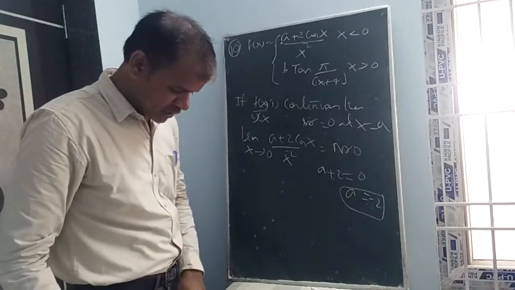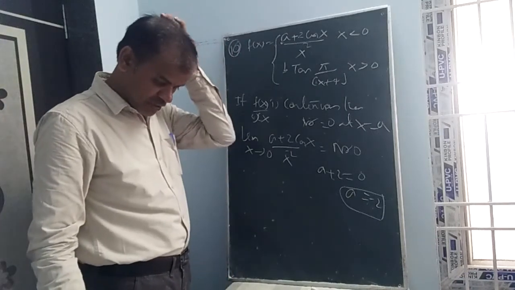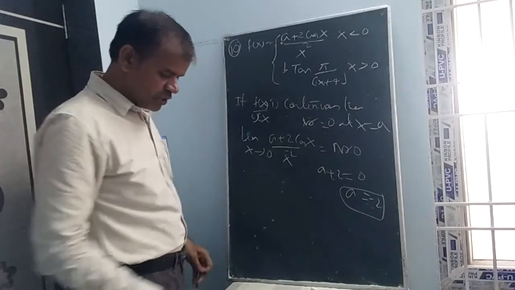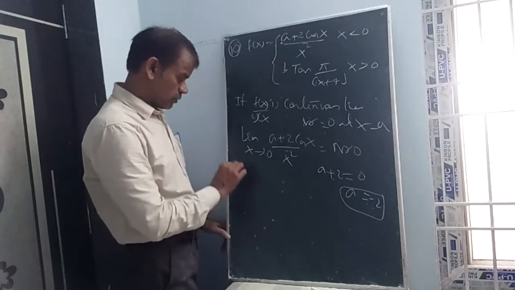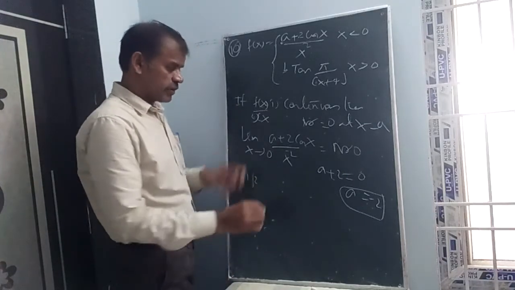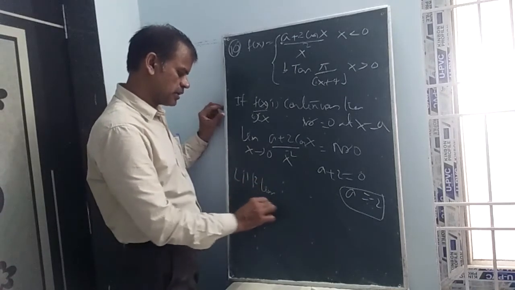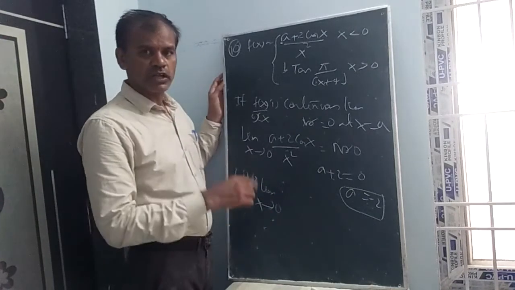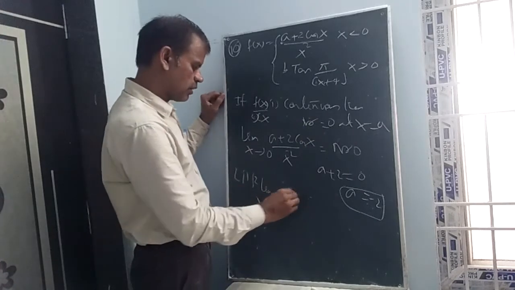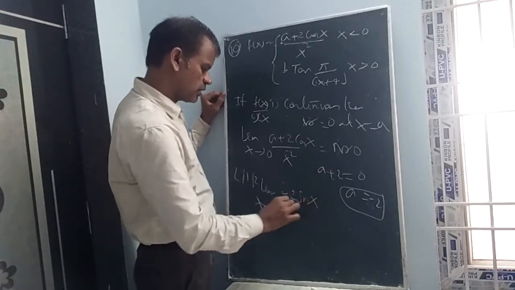How many options are there? A is equal to minus 2, total 3 options are there. Again, the value you need to equate, now take the LHL for this one. Using L'Hospital rule, already you know, calculate the derivative of the numerator and the denominator also.